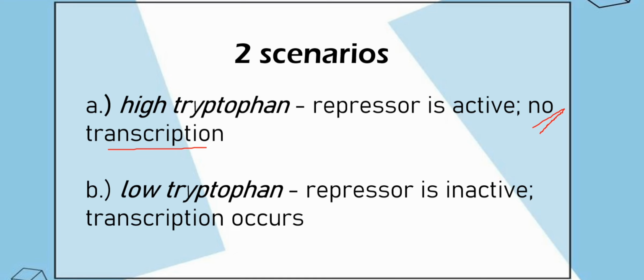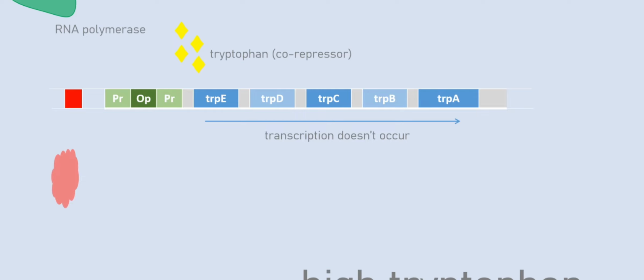However, on the other hand, when there is low tryptophan in the cell, the repressor is inactive. Therefore, transcription occurs because there is no obstruction in the transcription process, or in the synthesis of the biosynthetic enzymes that will produce the amino acid tryptophan.